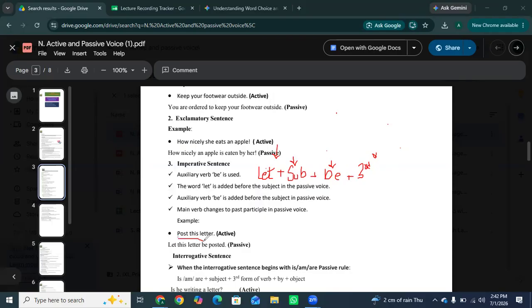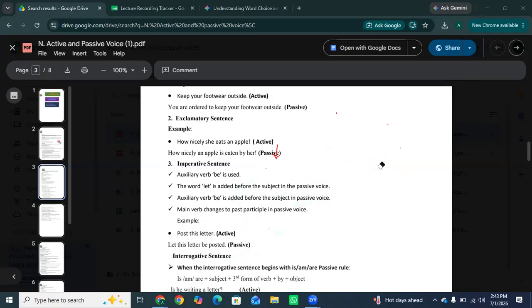This is active voice. So I told you the formula: let, then comes subject, let this letter, then comes be, and then third form of verb, which is posted. Let this letter be posted. Okay, students?